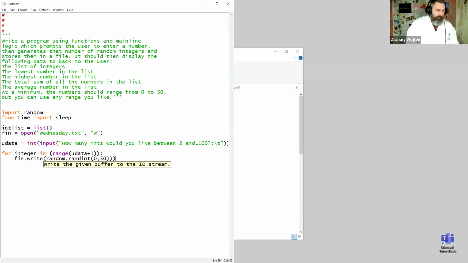I think that's right. I think this has to be in another quote. Well, we're going to write it. Can't write it as an integer. Got to write it as a string, I believe. So we'll write it as a string. And we'll write some more to the file. And we'll write a new line too.